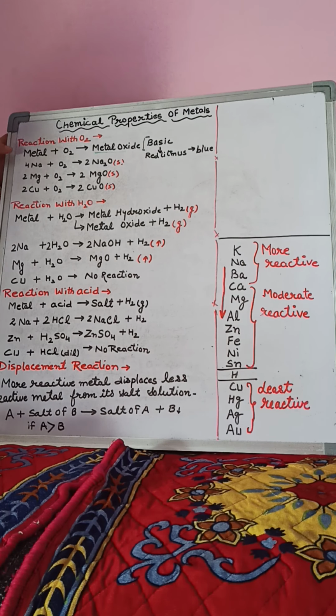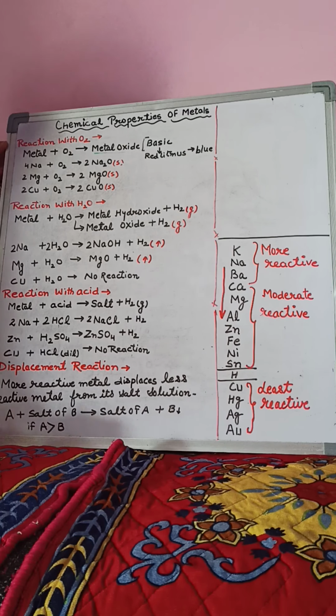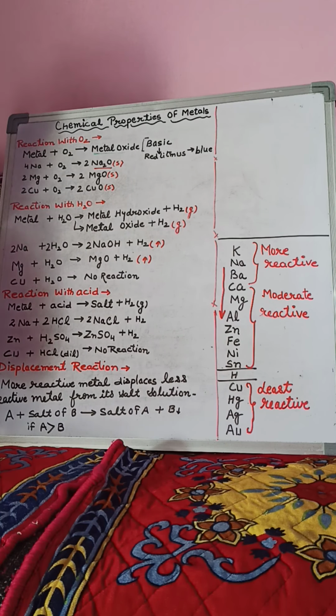So let us take an example of the most reactive metal, that is sodium. When sodium reacts with oxygen, there is a formation of sodium oxide. The formula of sodium oxide is Na2O and its state is (s). We can show the state of any compound with the help of some symbols.